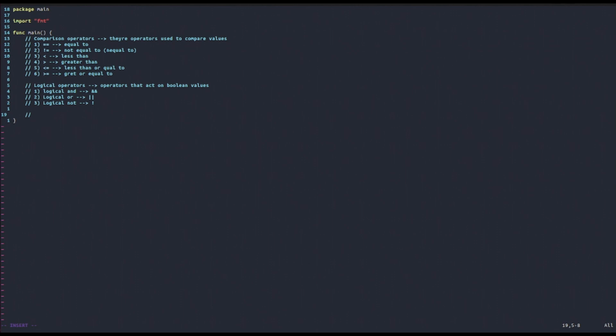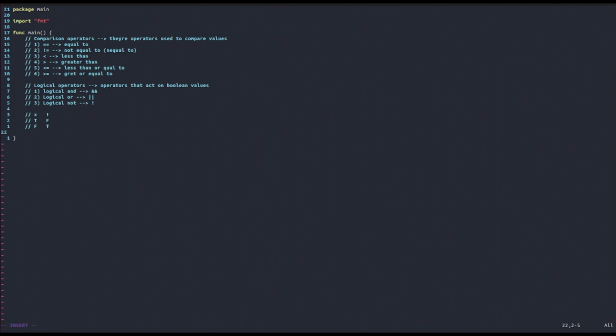So let's start by building a truth table for the operator NOT. Let's put true, let's put false. This is the input, and then this is the output. So if we compute NOT of true, then we will get false. And if we compute NOT of false, then we get true. In other words, the NOT operator just switches the truth value of the input, meaning that if we say NOT of something that is true, then we get out false.